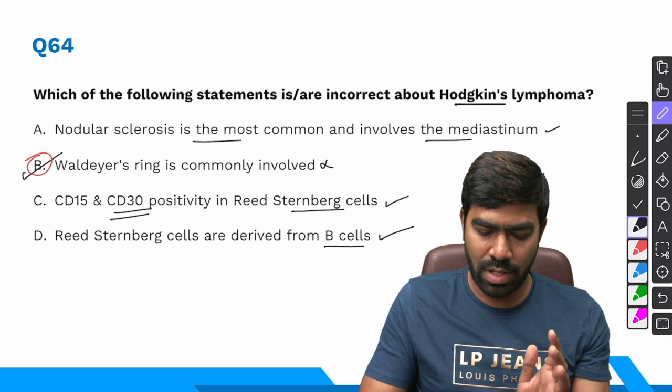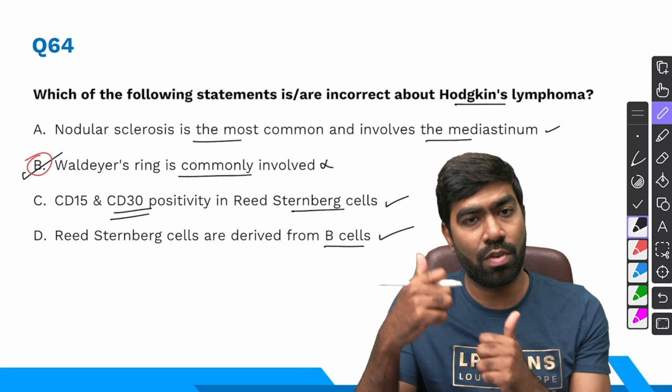Waldeyer's ring is commonly involved. That is not correct because it's a classic feature of non-Hodgkin, not Hodgkin lymphoma.